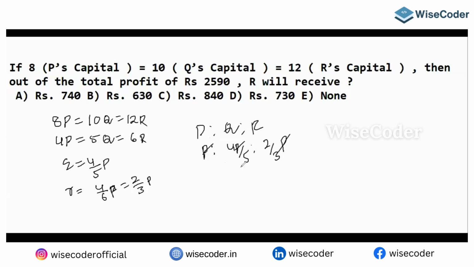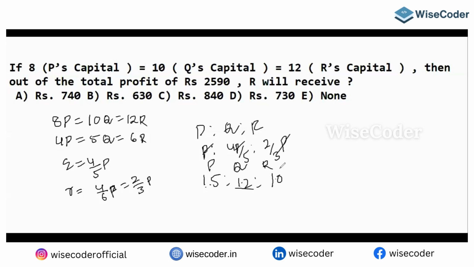So the LCM is 15. So 15 is to 5 times 4... 15 is to 12 is to 10. So this is the ratio of P is to Q is to R.